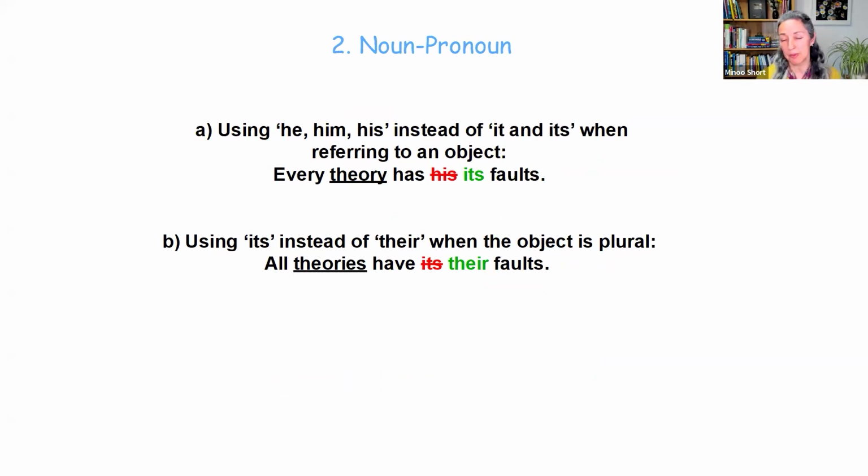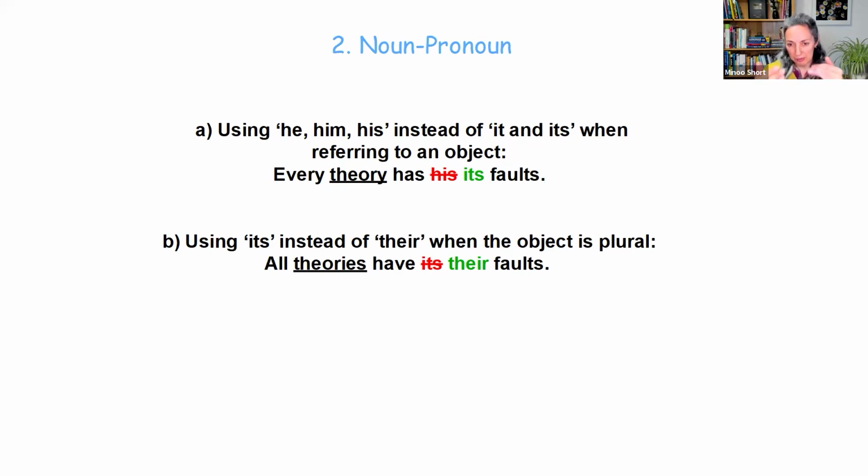And the common ones, the ones I've chosen, are the ones I often hear. There may be others. The first one is using he, him, or his instead of it and its when referring to an object. So obviously you know this, but it's a very common mistake that I hear. So don't say every theory has his faults, but its faults. You need to activate the word its, I-T-S, without the apostrophe.